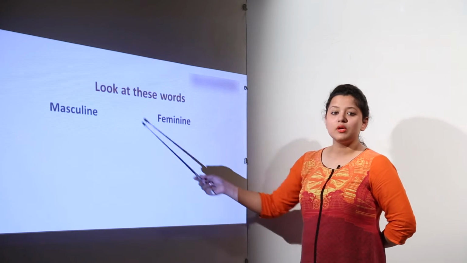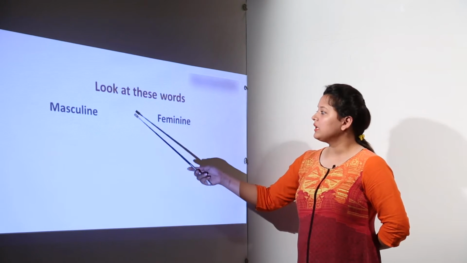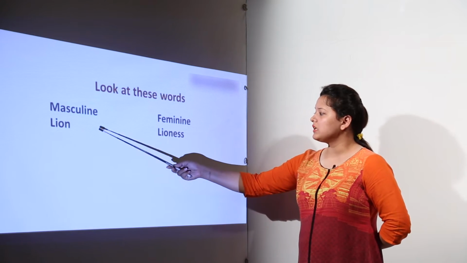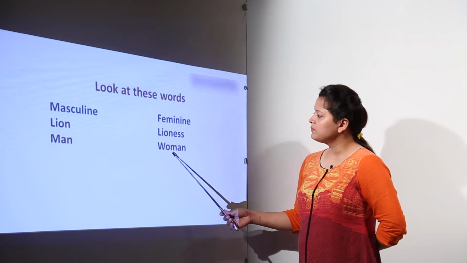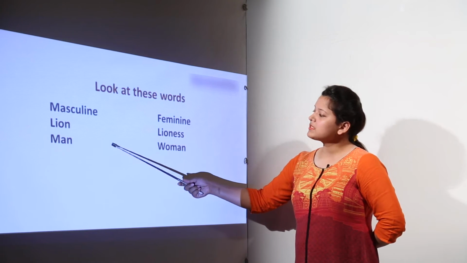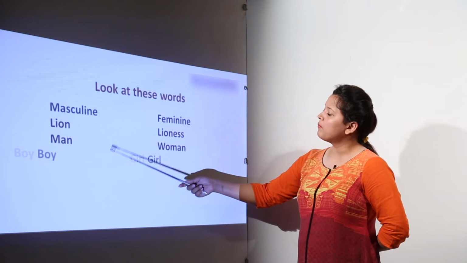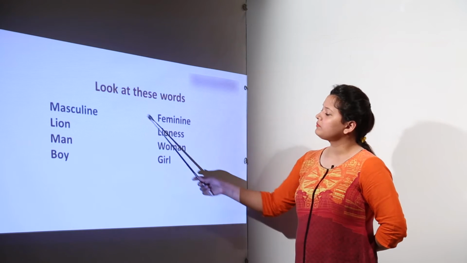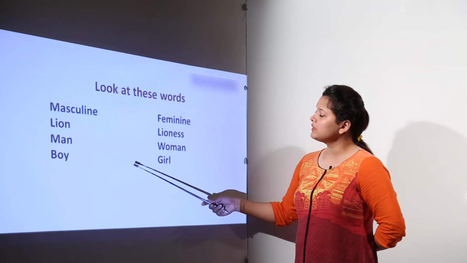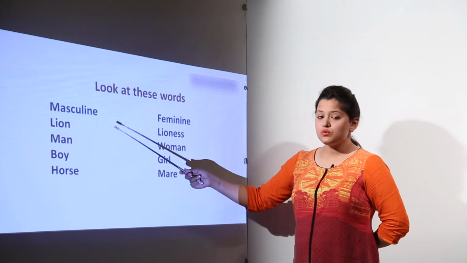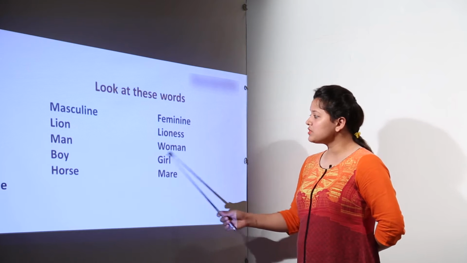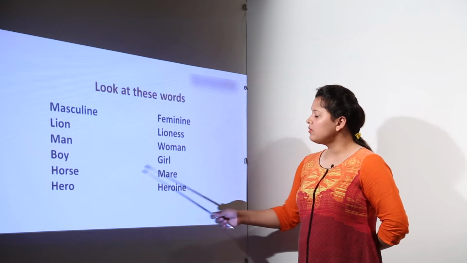Now you can have a look at some words over here. The first word here is lion, lioness, man, woman. We can see other examples after this: boy, girl. Next we have the other example, horse and mare. So please have a look, they have some relationship between them. Hero, heroine.